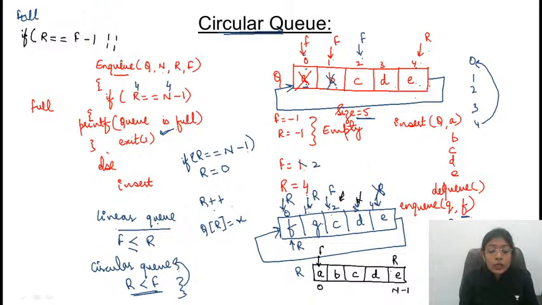इसके अलावा आपके पास कोई और कंडीशन भी हो सकती है for the full condition. What is that condition?